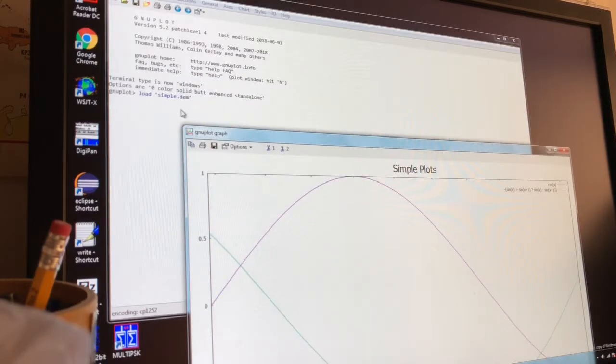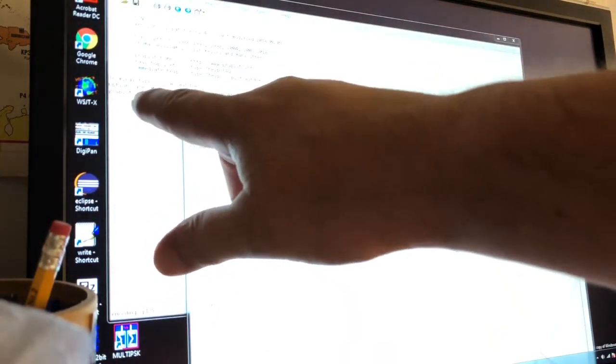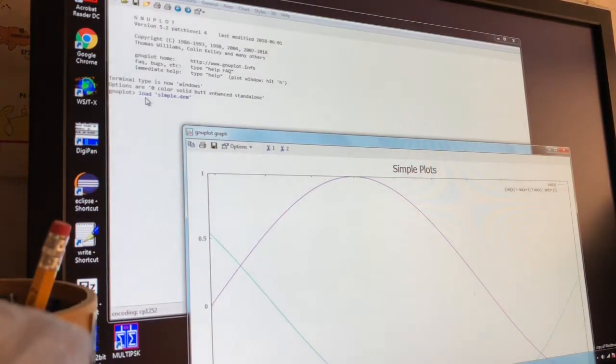I'll show you later, but instead of just loading a demo like this one, what we're actually going to do is write a program and load a script. That's what I have written, are scripts.